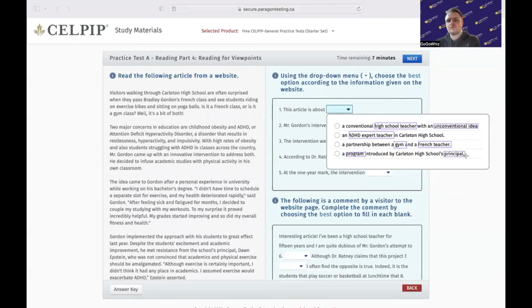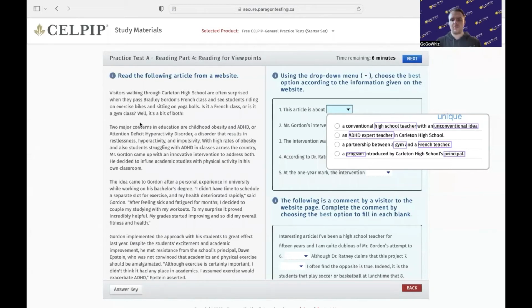Next important thing to consider is that each of these could be using different meanings or different words in the article. For example, the word unconventional: we could be looking for unconventional in the article, but we might never find it. They might use a different word or different phrasing. Unconventional can also have the meaning of unique or different. So keep that in mind, because many words can have that throughout the test.